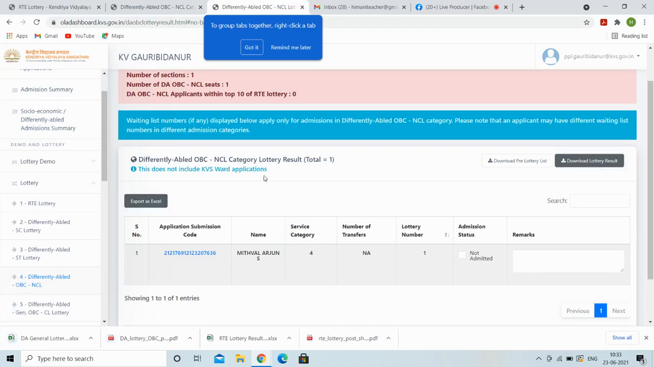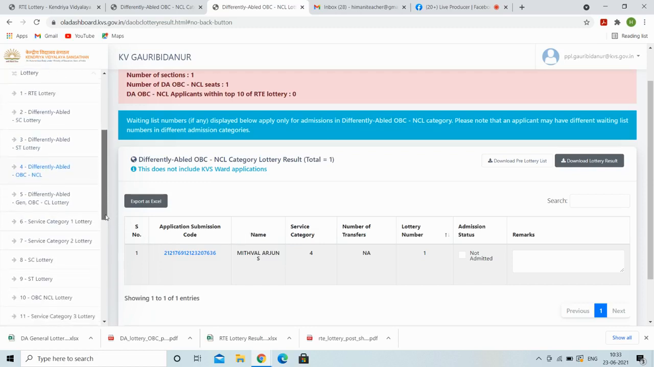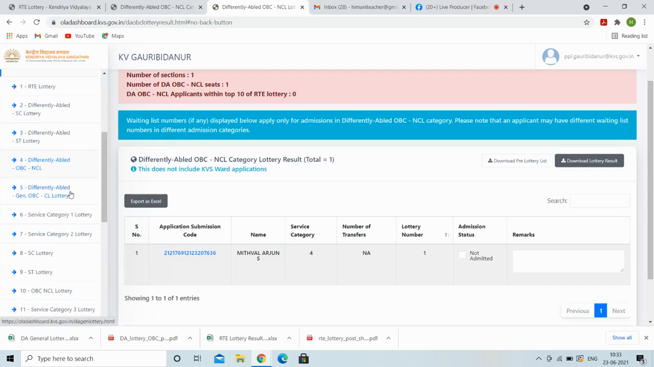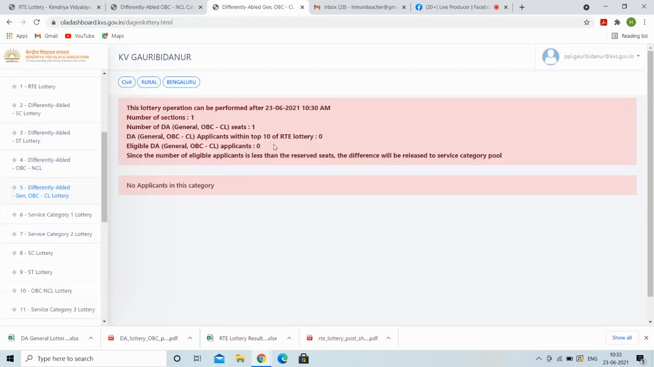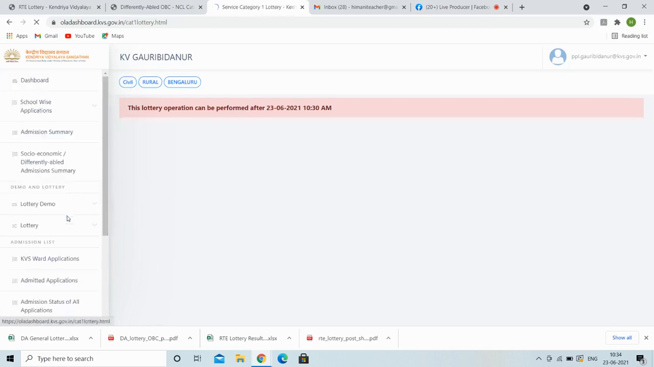You all will be able to see this lottery result list on our website by this evening, after the signature of the Honorable District Commissioner, who is also the VMC Chairman of the Vidyalaya. Now we will go towards differently abled general OBC creamy layer, in which no student has applied. So we will move forward to service category 1 lottery.